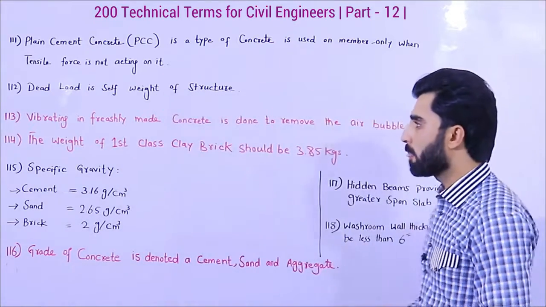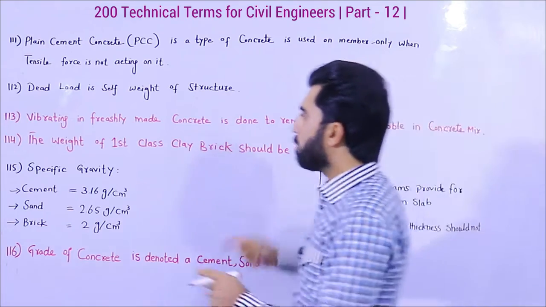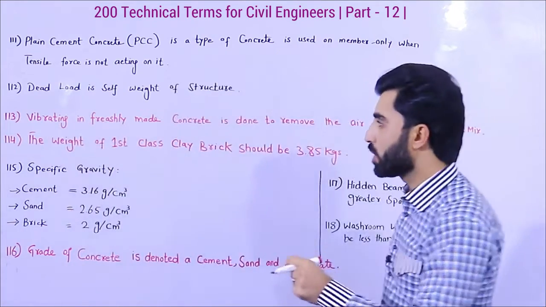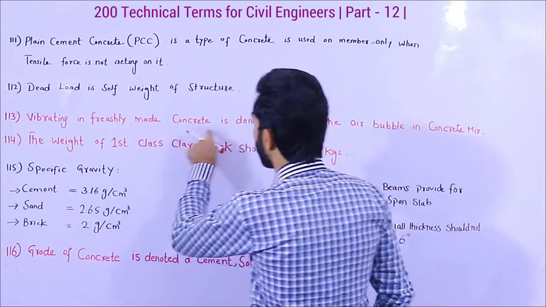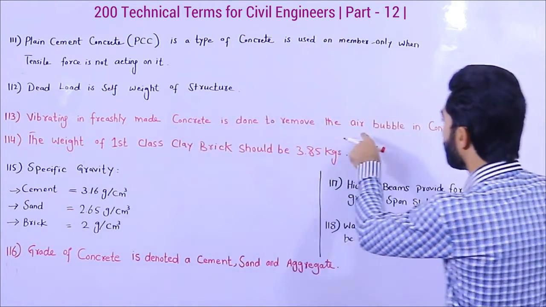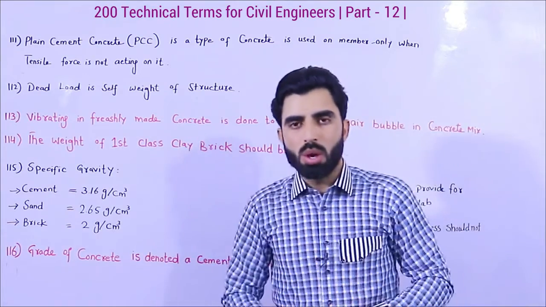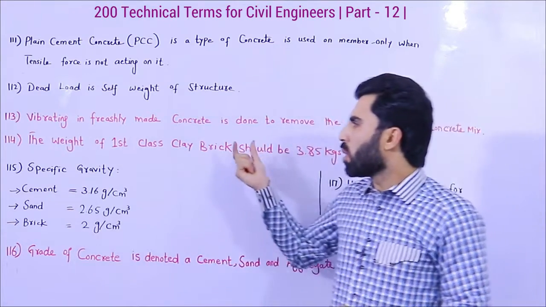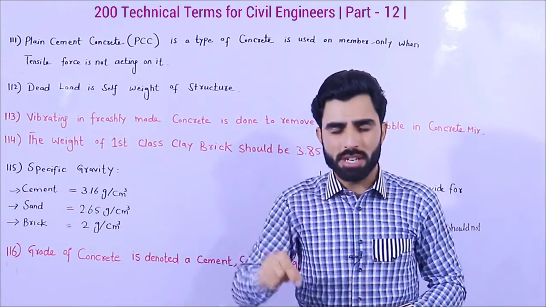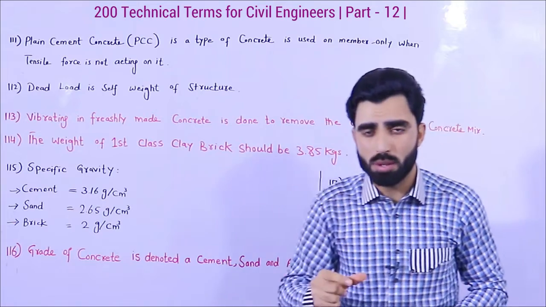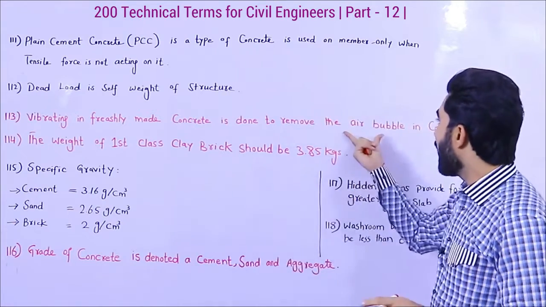Very simple. The third one is the vibrating or vibration machine. We use a vibrating machine on freshly made concrete to remove the air bubbles in the concrete mix. When we are pouring concrete for slab, beam, column, bubbles occur due to air.